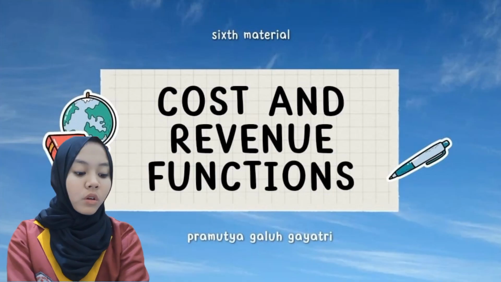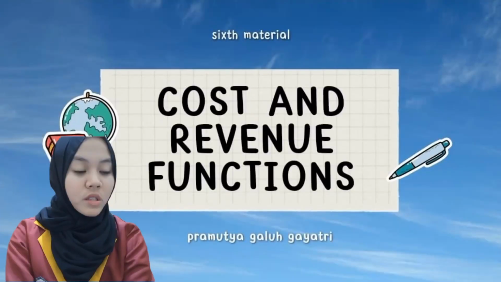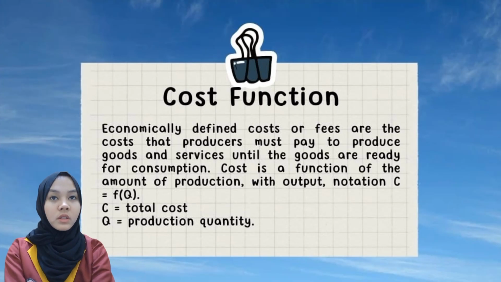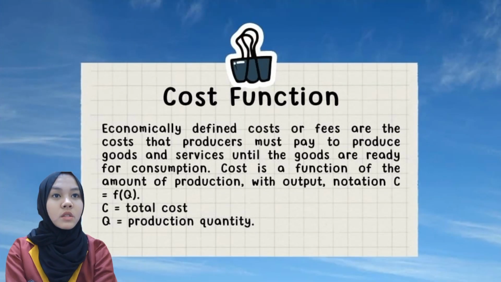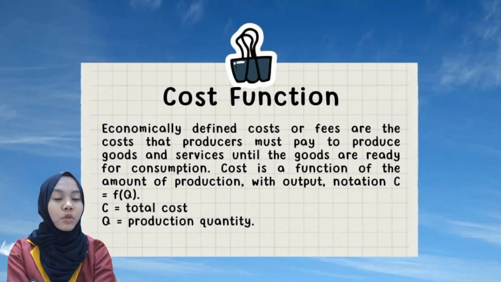Now I want to discuss cost and revenue functions. Cost function. Economically defined, costs or fees are the costs that a producer must pay to produce goods and services until the goods are ready for consumption. Cost is a function of the amount of product.